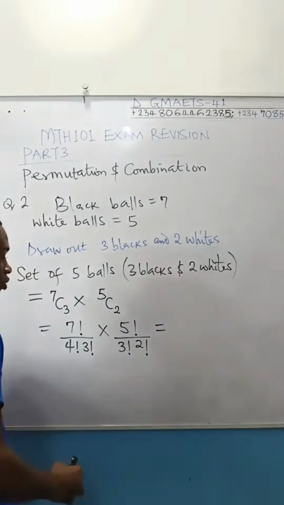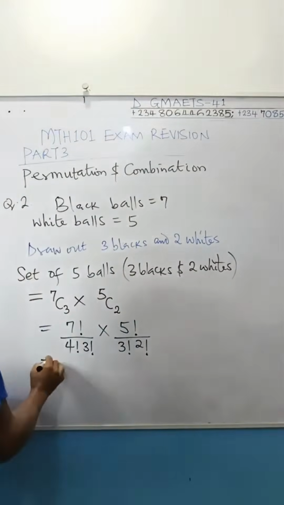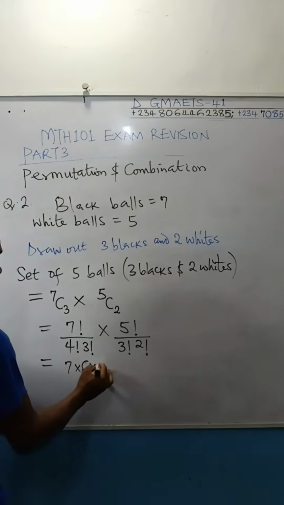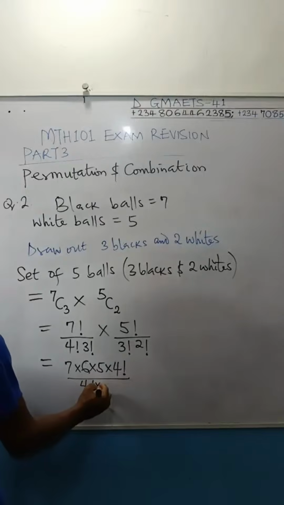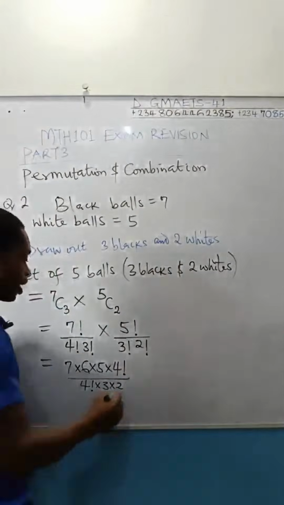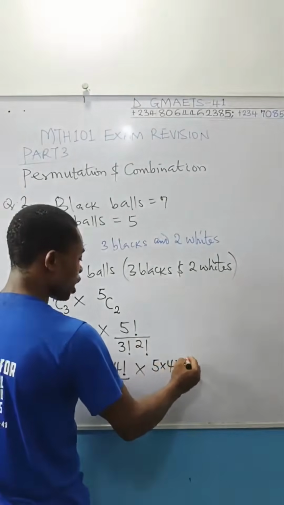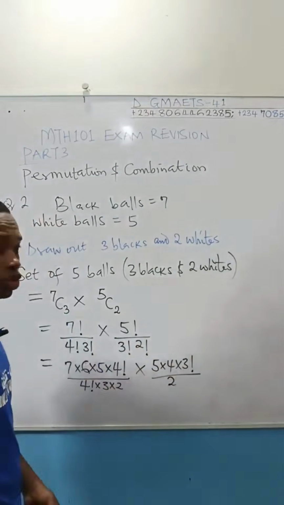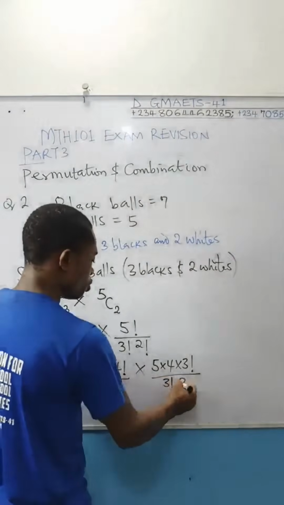We can simplify this term. This is equal to 7 factorial expanded. 7 factorial is 7 times 6 times 5, then times, I'll stop at 4 factorial, divided by 4 factorial times 3 times 2. 3 factorial is 3 times 2 times 1. I don't like that one, it's a waste of time in the examination hall. Come over to this: 5 times 4 times, I'll stop at 3 factorial because of the denominator, divided by 2 factorial, which is 2 times 1. I'll just write 2. So this is 3 factorial times 2.